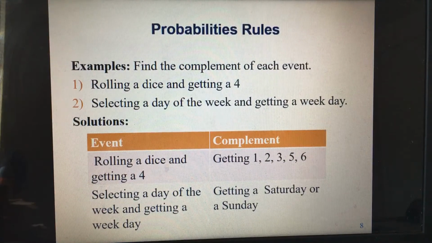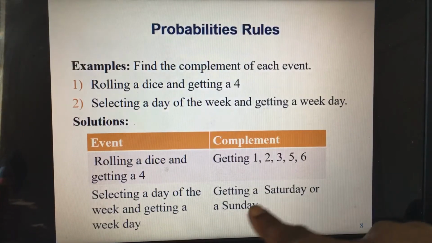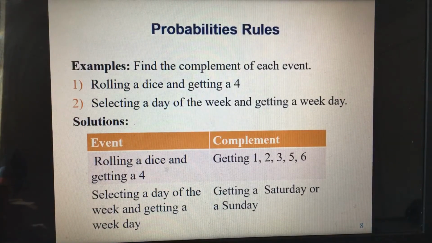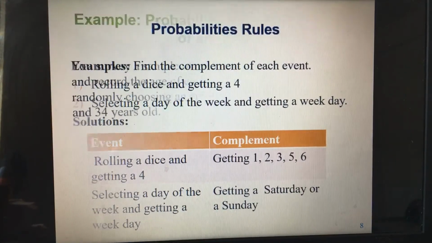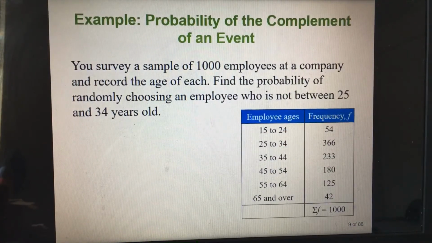So the event, selecting a day of the week and getting a weekday, the complement is the opposite, which is selecting a weekend. And that means getting a Sunday or a Saturday. Okay? All right. So let's try another example.